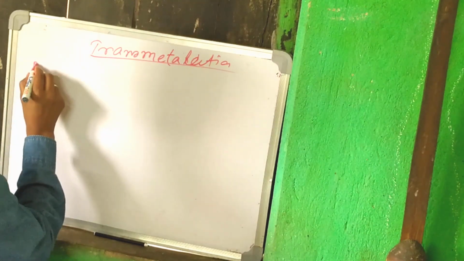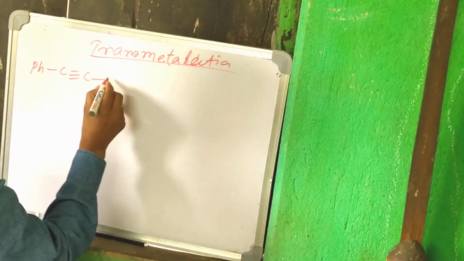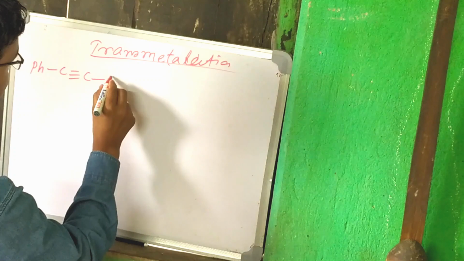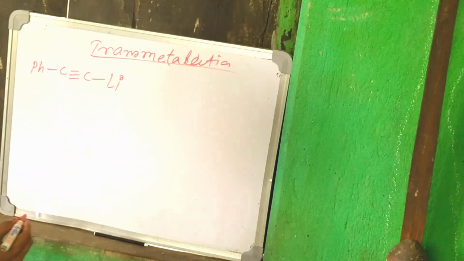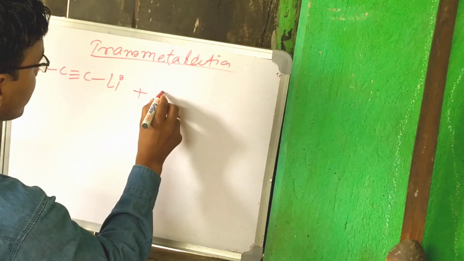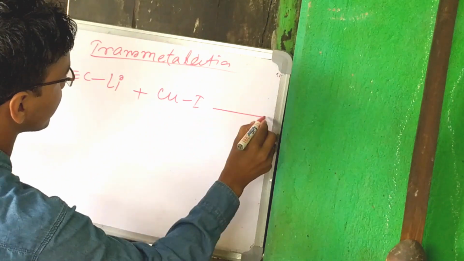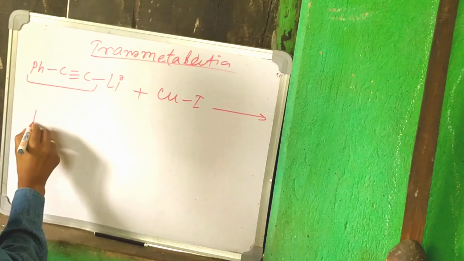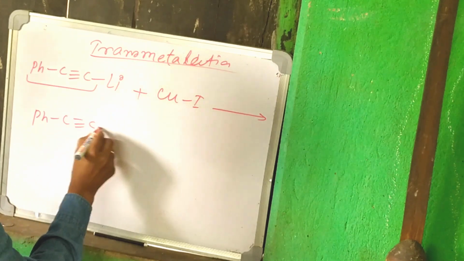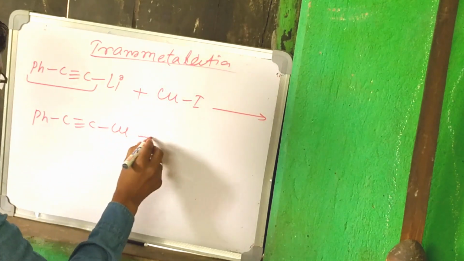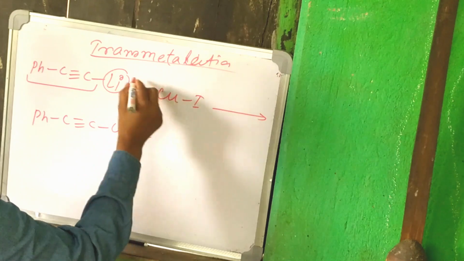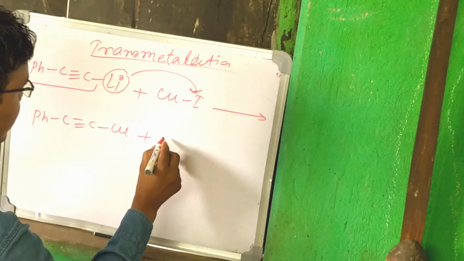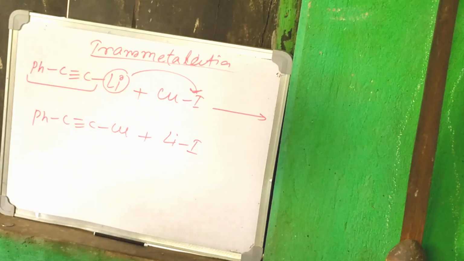See, Ph-C triple bond C-Li, lithium. Okay, this is one organometallic compound. Plus, if you take CuI, in transmetallation, what happens? This ligand, Ph-C double bond C, will go to the copper, and this metal will attach to this ligand, Li. Okay, this is transmetallation.